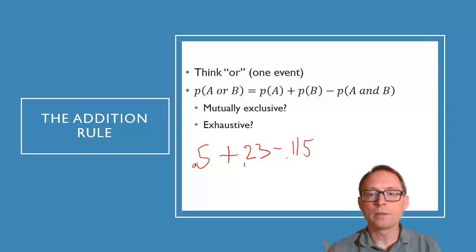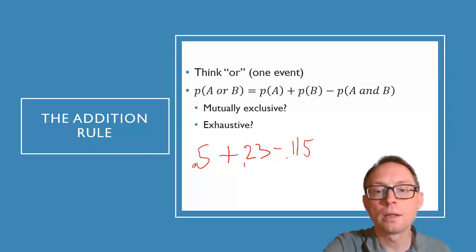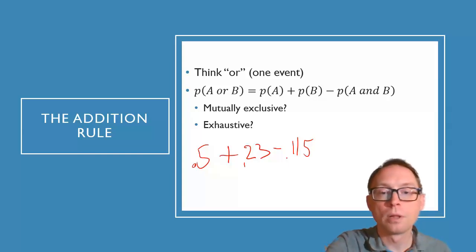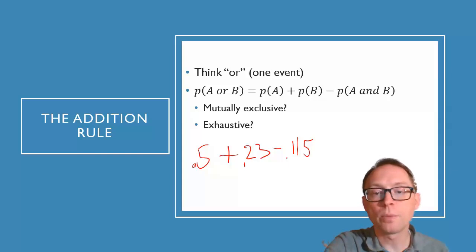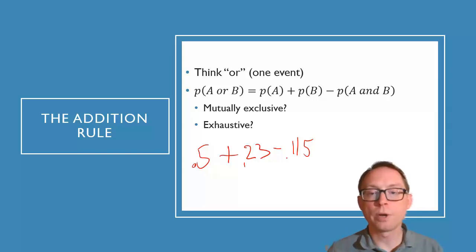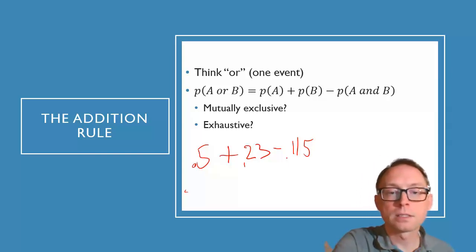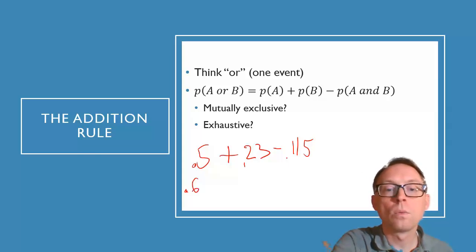Okay. So what we do then, the probability of getting a red card or a face card is 0.5 plus 0.23 minus 0.115. So that's 0.75 minus 0.115, which is 0.615. So you would round that up to 0.62.